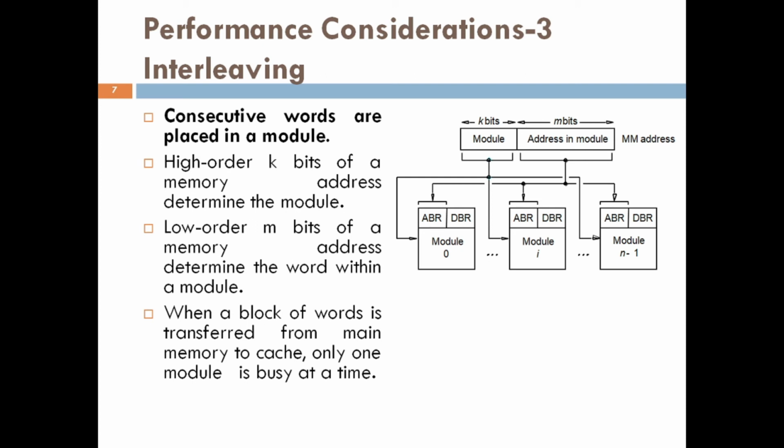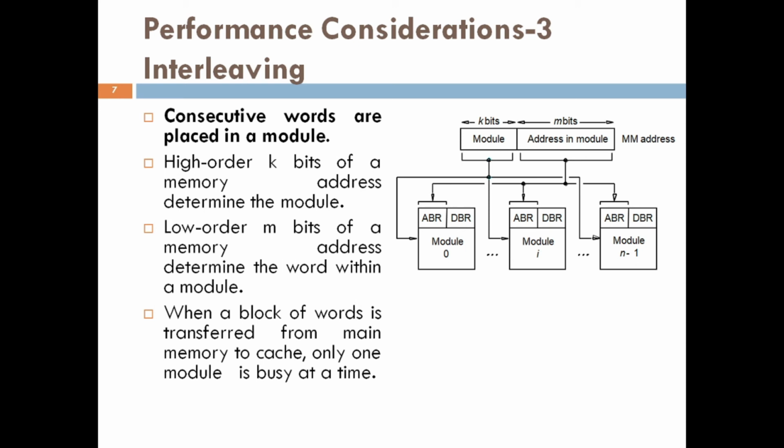The high order k bits name one of n modules, and the low order m bits name a particular word in that module. When consecutive locations are accessed, as happens when a block of data is transferred to a cache, only one module is involved. At the same time, however, devices with DMA ability, that is direct memory access ability, may be accessing information in the other memory modules. So this is one method.